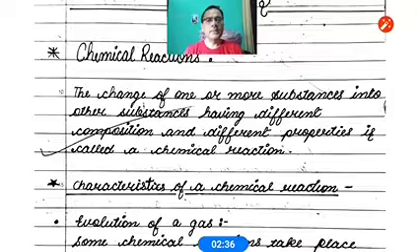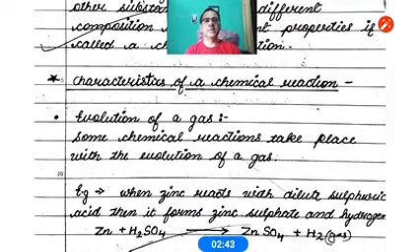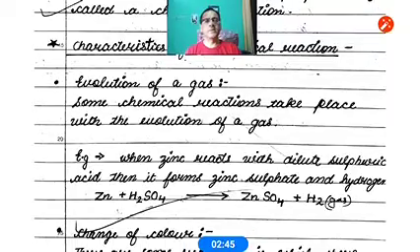Now, what are the characteristics of a chemical reaction? There are so many types of characteristics. First characteristic, that is the evolution of gas. What is the meaning of this? There are different types of reactions. When they occur, they produce a gas. So this is one of the characteristics of a chemical reaction, formation of a gas.